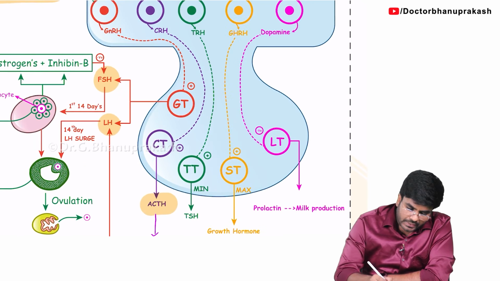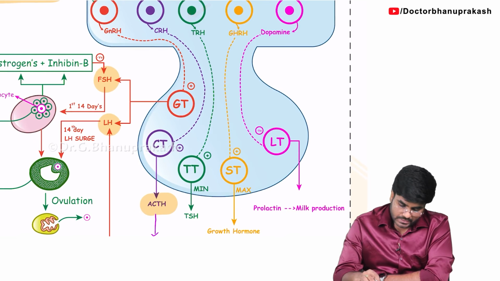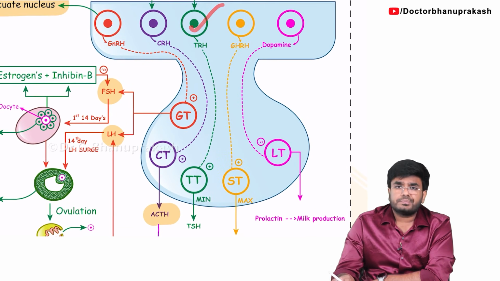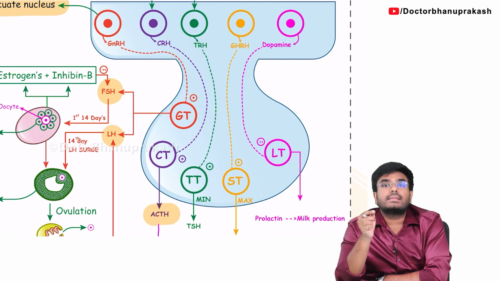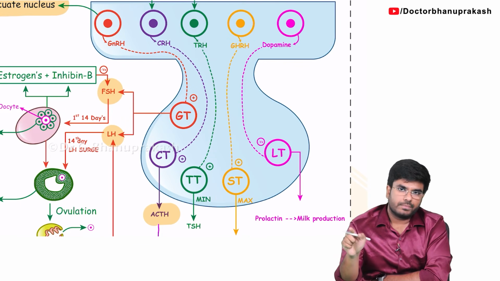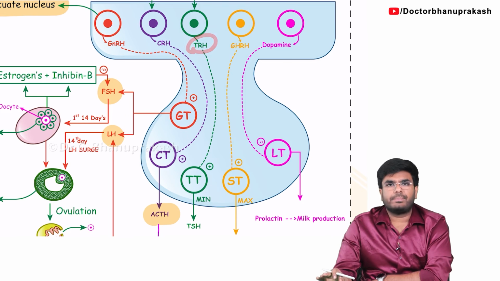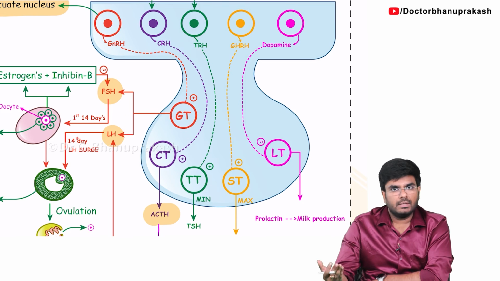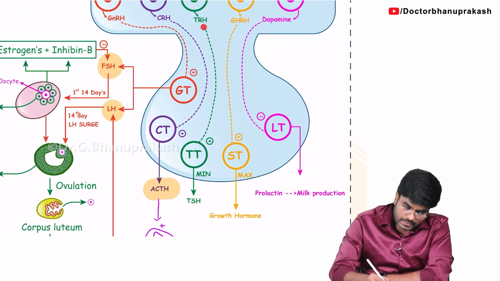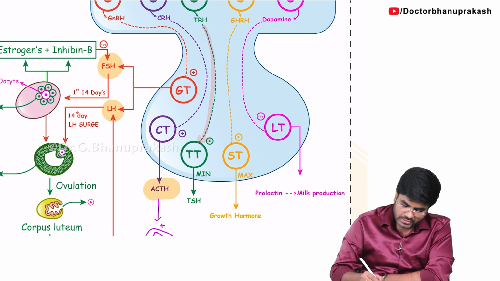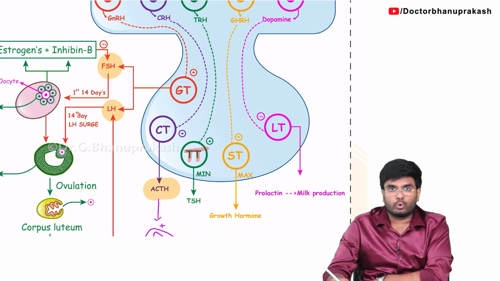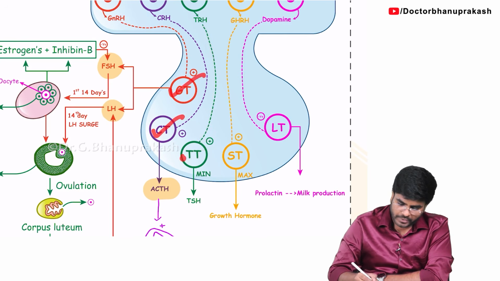Look at this green color nucleus, the third nucleus. This green color nucleus is releasing a hormone called TRH. What is the full form of TRH, guys? Thyrotropin releasing hormone. Through the same hypothalamo hypophyseal portal blood vessels, it is going to come and act on the same green color cell here. This green color cell, in this case, is called a thyrotrope. So here it is a gonadotrope, corticotrope, and here it is a thyrotrope.